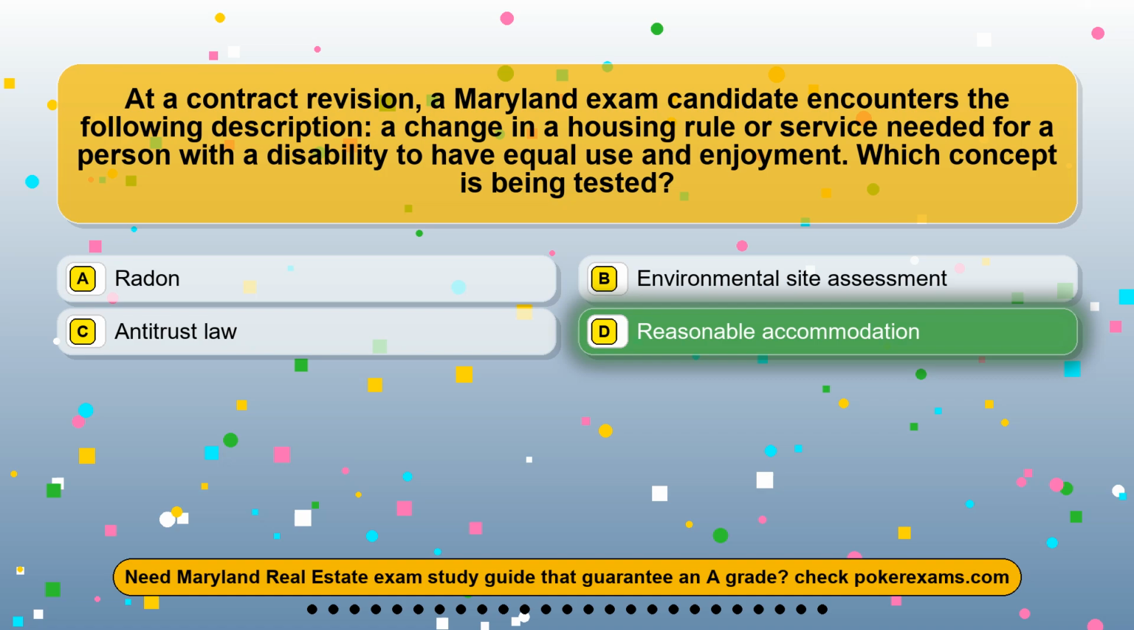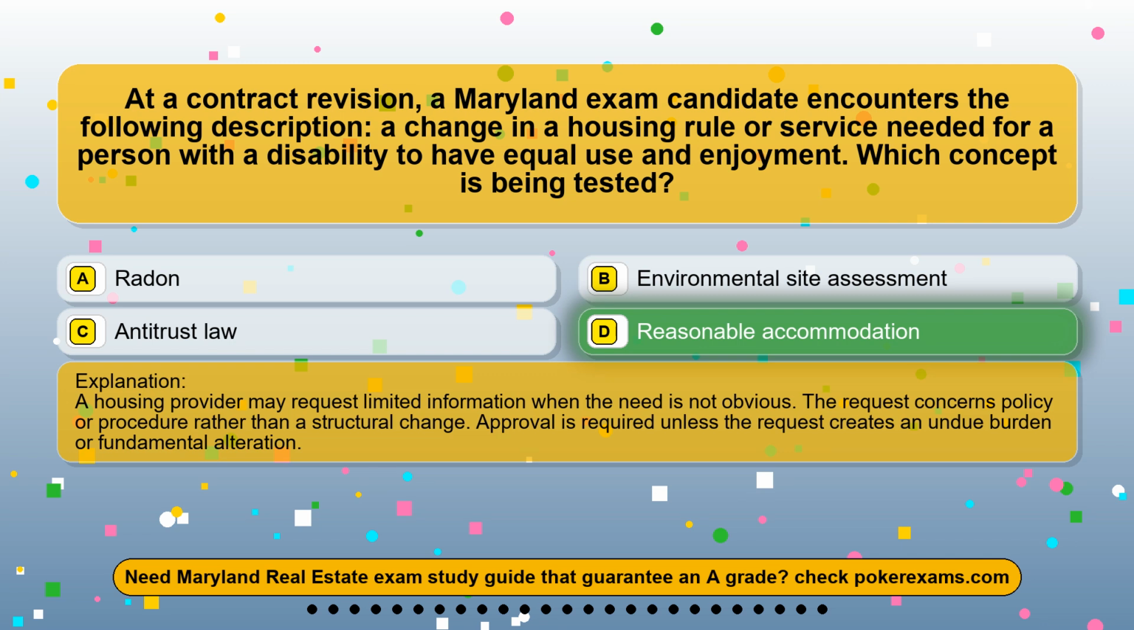The correct answer is option D, reasonable accommodation. A housing provider may request limited information when the need is not obvious. The request concerns policy or procedure rather than a structural change. Approval is required unless the request creates an undue burden or fundamental alteration.